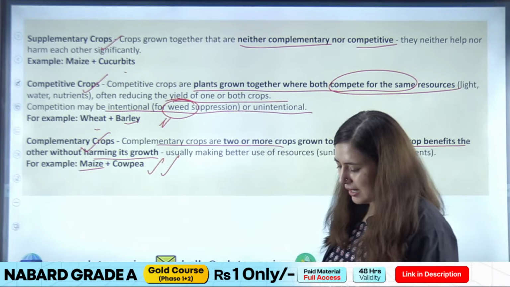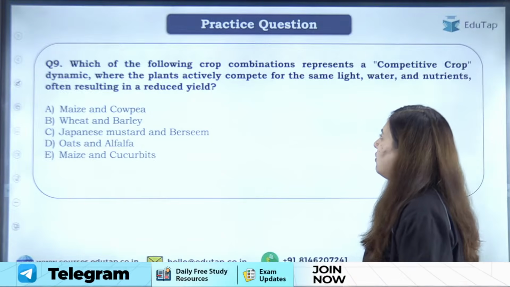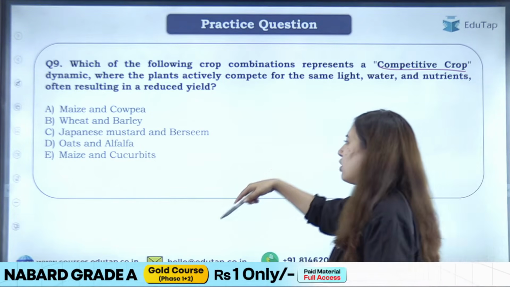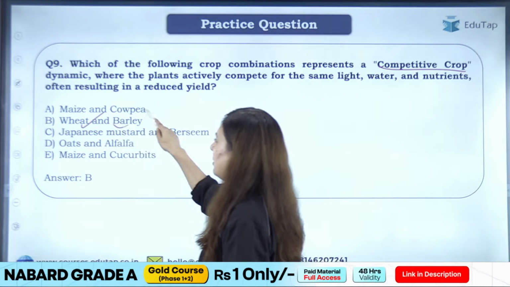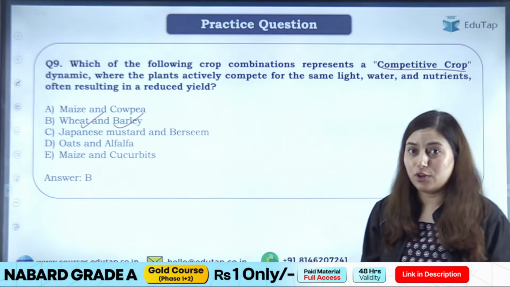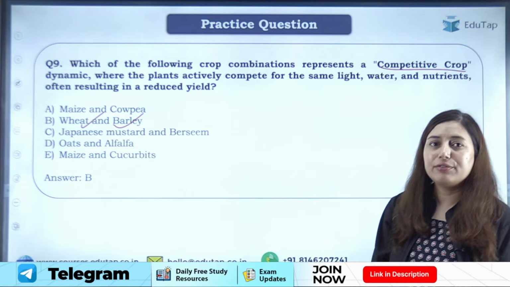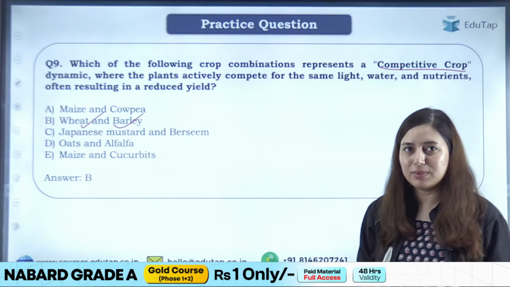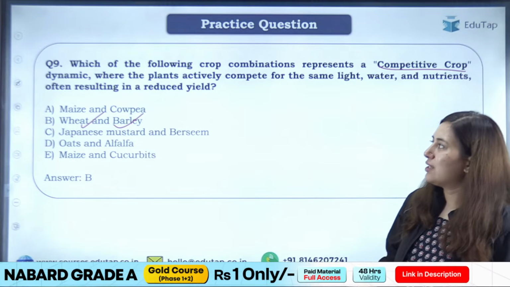Okay. So let's see the question. Question is, which of the following crop combinations represents competitive crop dynamics, right? So competitive crop, obviously here, wheat and barley, because they both are cereal crops, right? Any confusion till now? I don't think so. Everything is clear, I hope. If there is any confusion, please let me know in the comment section. Let's move to the next question.